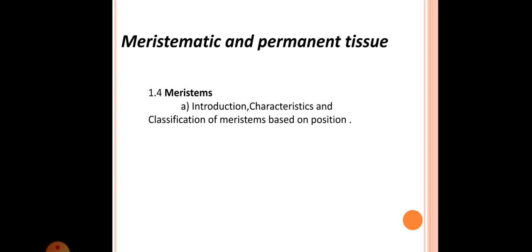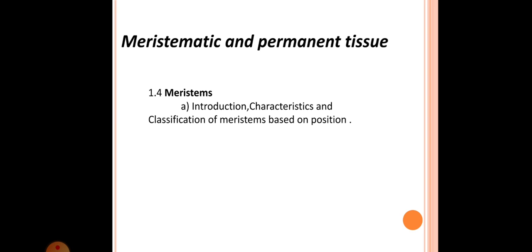So the cells which are added by the activities of meristematic cells are called derivatives. These derivative cells then gradually enlarge, change their shape, and lose the power of cell division. With these changes, the derivative cells develop into permanent mature cells with changes in their wall region and their content.